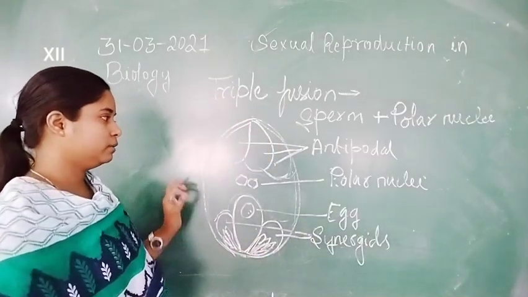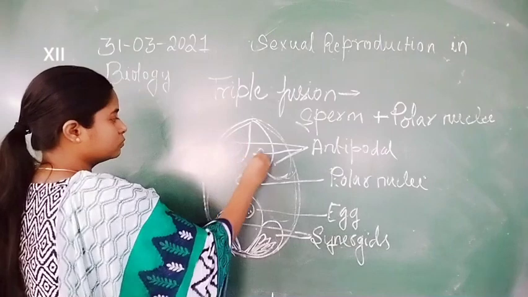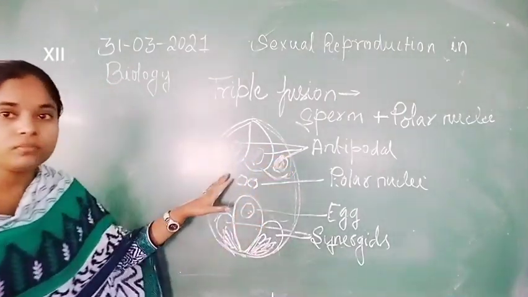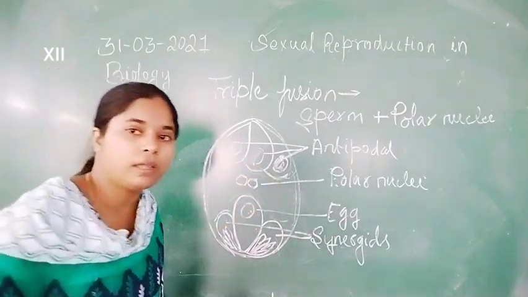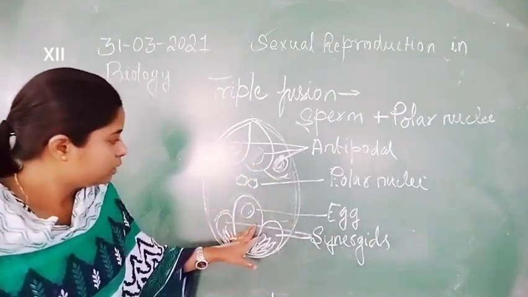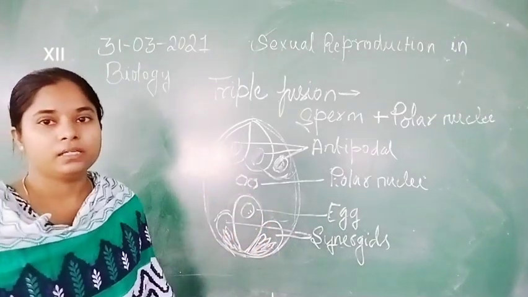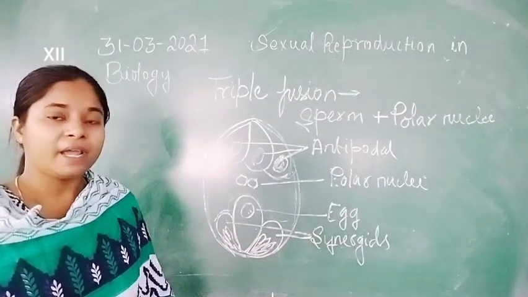Polar nuclei. Now, these 3 are antipodal cells, and here are the egg, the 2 synergids and the 2 polar nuclei, which fuse with the sperm to form the endosperm.